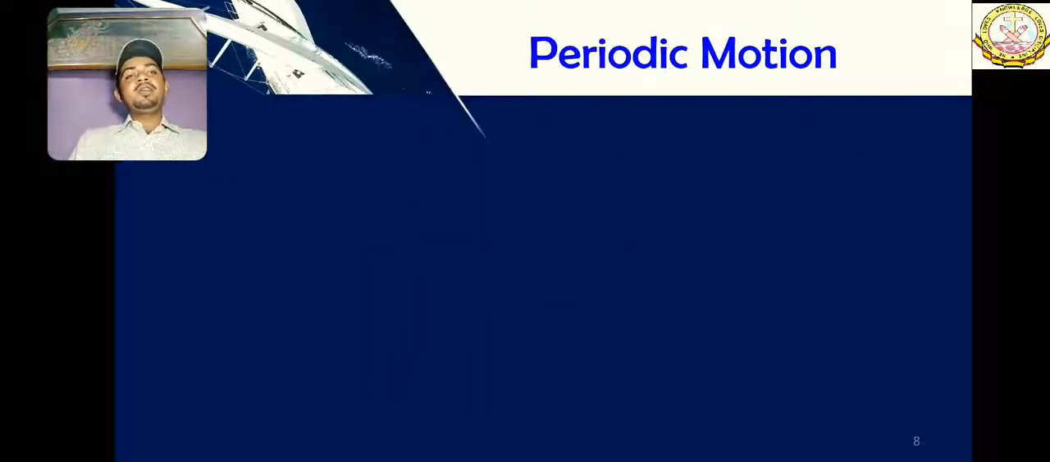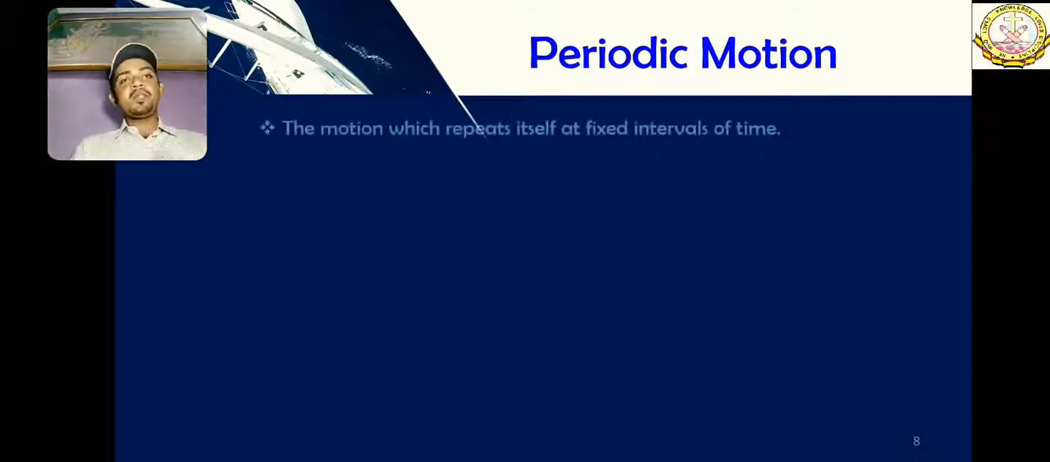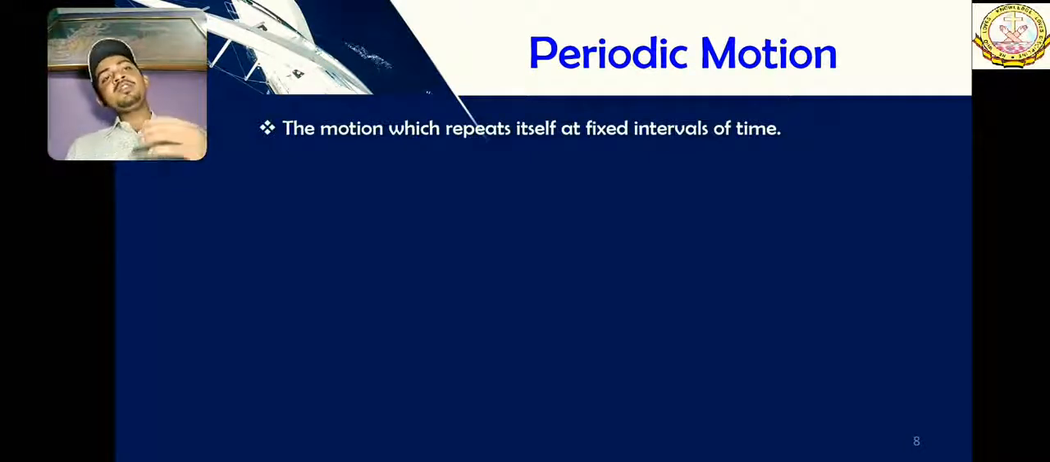Periodic motion. Periodic motion is the motion which repeats itself at a fixed interval of time. When a motion repeats itself at a fixed interval of time, it can be considered periodic. Which type of repetition?